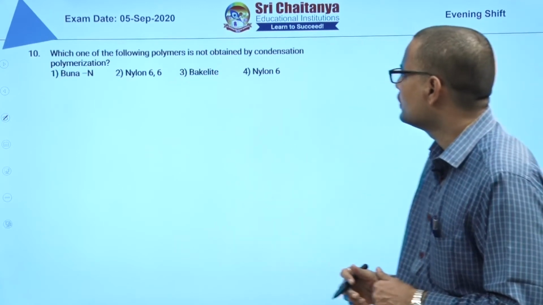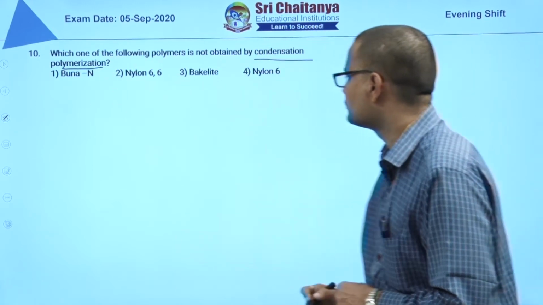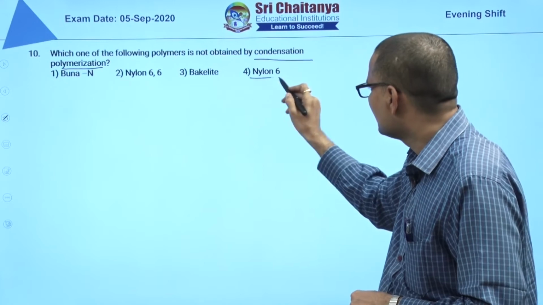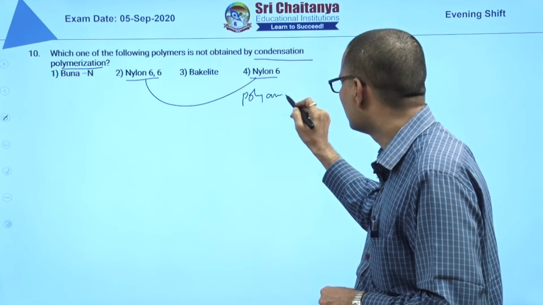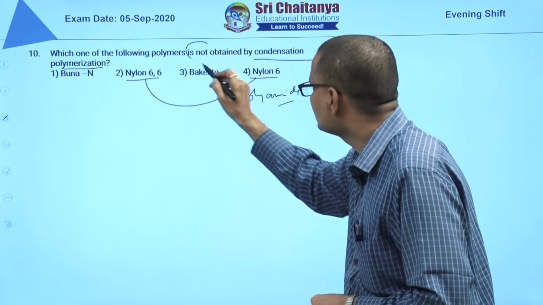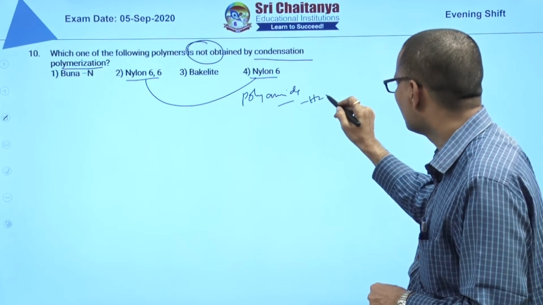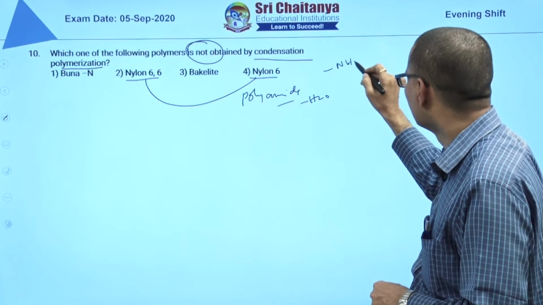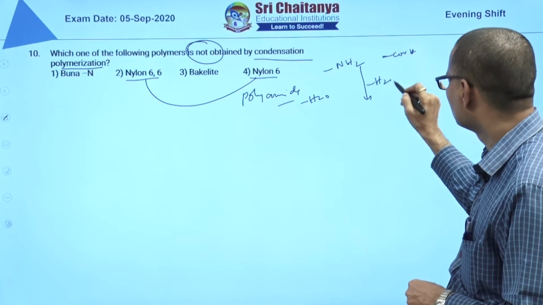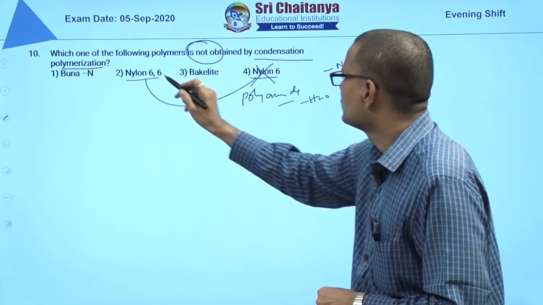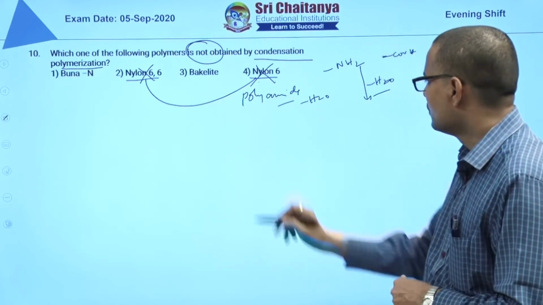The 10th question is based on polymers, whether those are condensation polymers or addition polymers. The options given, nylons, are polyamides. They are asking which is not obtained by condensation. Polyamides means loss of water will happen. One is the NH2 group, the other is the COOH group; they will combine and water will be lost. So these are not addition polymers. They are condensation polymers, so they are not answers.